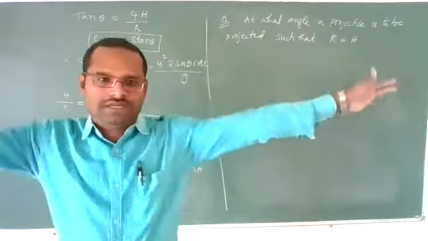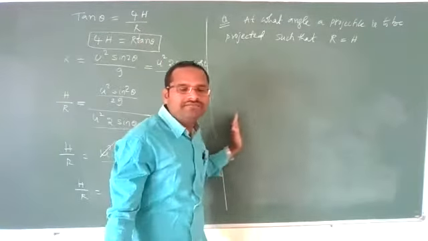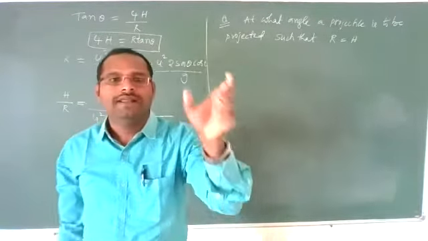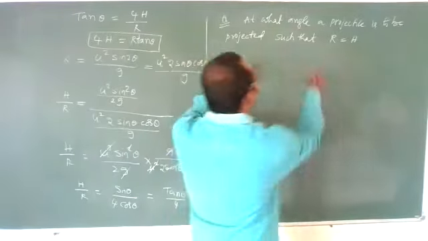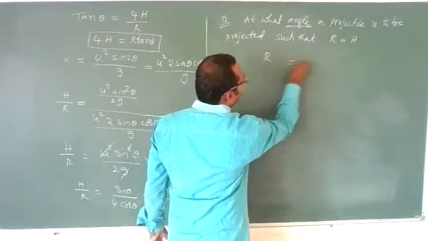Range and height both are equal. How much height a body can reach, the same range. Both should be equal. For that, what is the angle we should project the body? Simple.